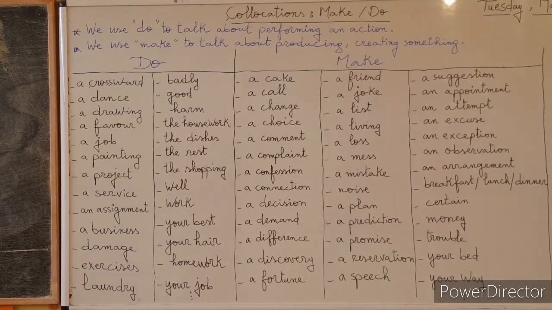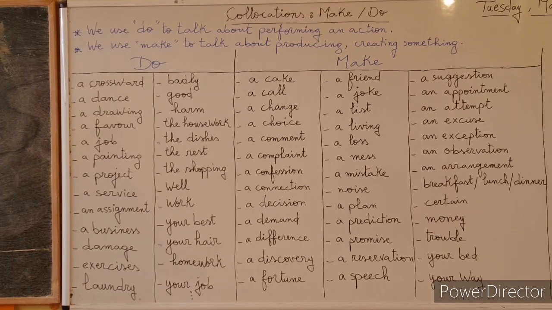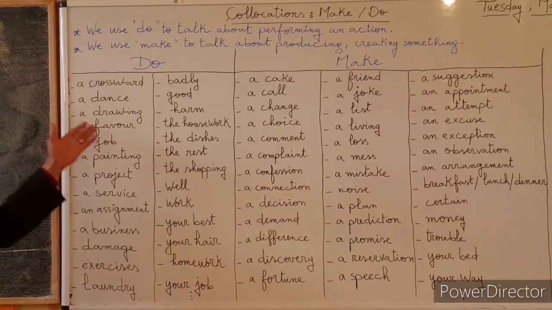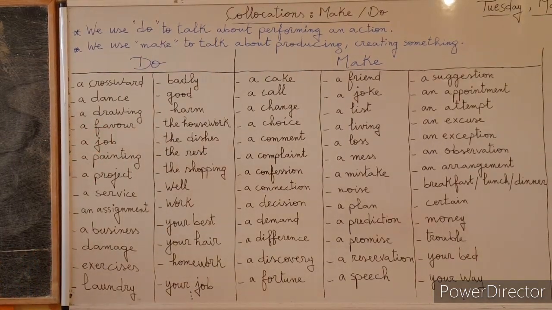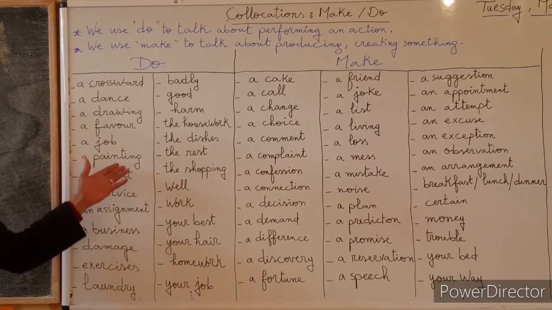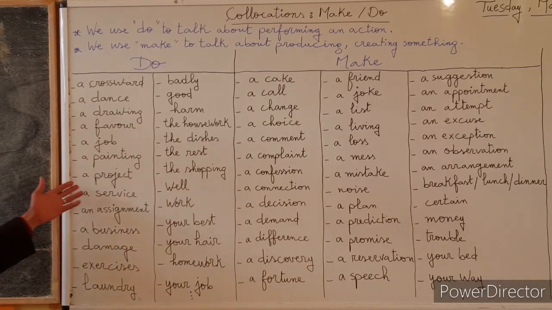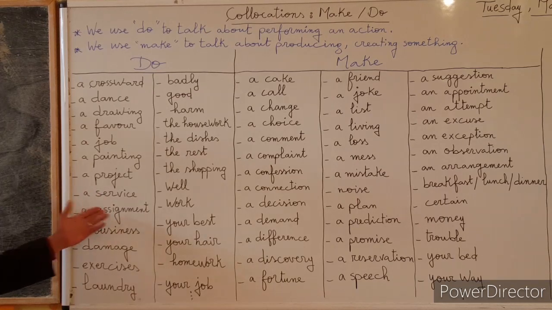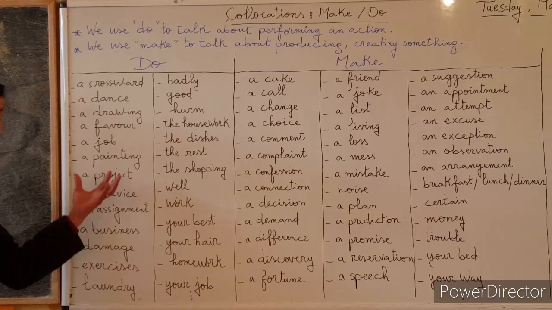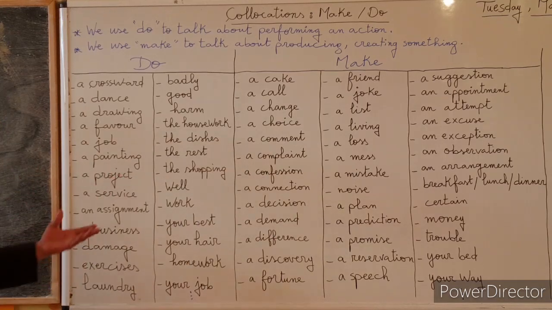So, for example, in number 1, you can see do crossword or crossword puzzle, do dance, do drawing, do favor. We say, for example, do me a favor, can you do me a favor? Do job or do your job, do painting or drawing, do projects, service, an assignment. Or we say, for example, do your assignment at home, or do your task, or do your duty, or do your job. Here we are talking about acting something.